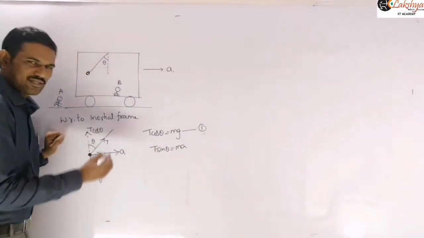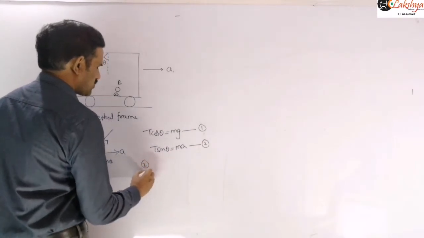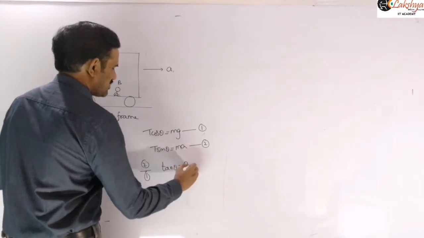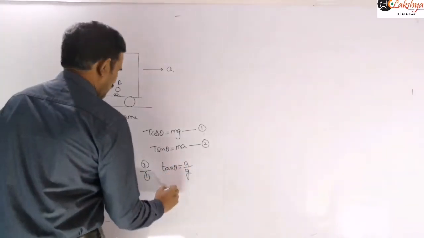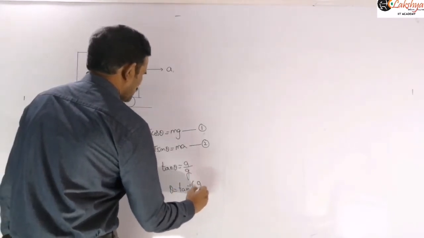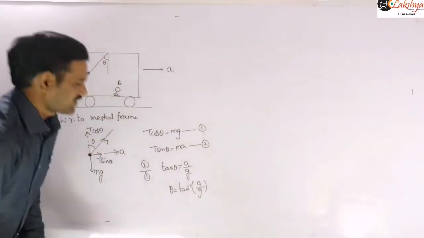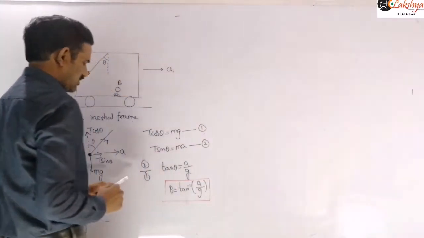Taking the ratio, equation 2 by equation 1, tan theta is equal to a by g. Therefore theta is equal to tan inverse of a by g. This is the expression for theta when solving with respect to the inertial frame of reference.